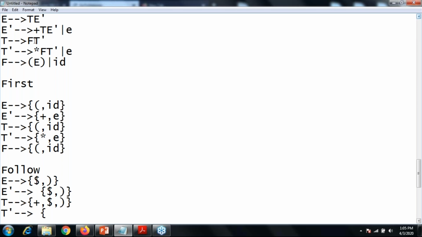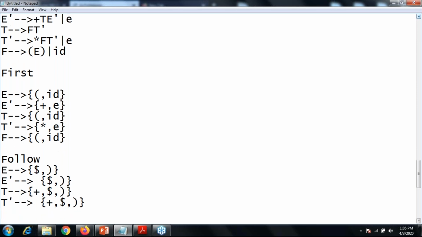It is on the right hand side, over here and over here, right? Is there any non-terminal or terminal after your T dash? No. In that case, you just need to go with the follow of your parent. The follow of your parent is plus, comma, dollar, comma, closing bracket.